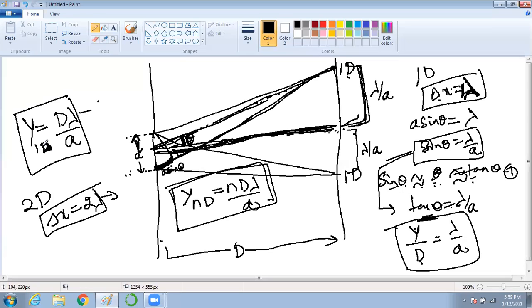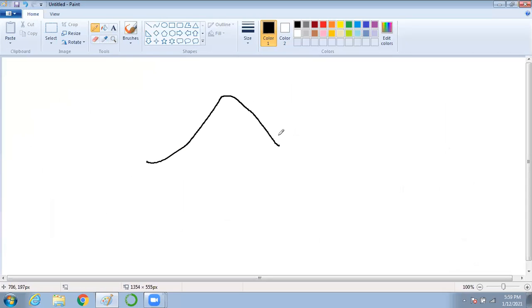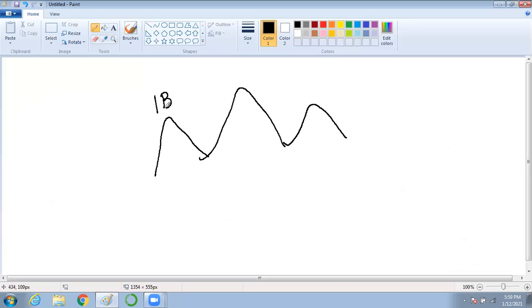Now we'll go to bright. So bright, what happens? Caroline, what about bright? Any idea? Who will be able to tell me how the bright happens? See, initially what I told you, that this is a bright maxima. This is one bright. Am I correct?